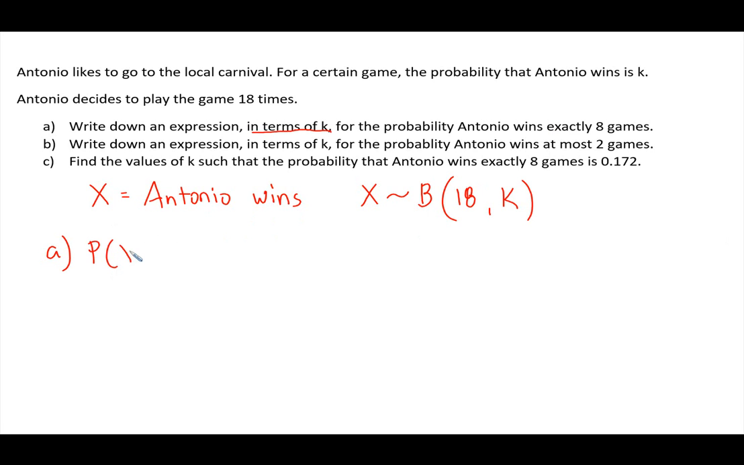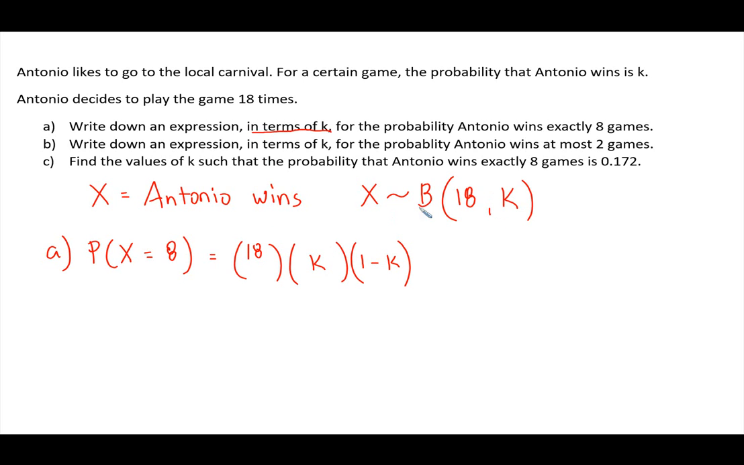So the probability that X, which represents Antonio winning, is equal to 8, exactly 8 games. Now, like I said before, the more challenging and complex binomial distribution questions will require you to use the binomial distribution formula where you expand out what's happening. So that's what we need to do here. We set up our parentheses. This is going to be our number of trials, 18. This represents success, in this case K, some value we don't know yet. And failure would be 1 minus K.